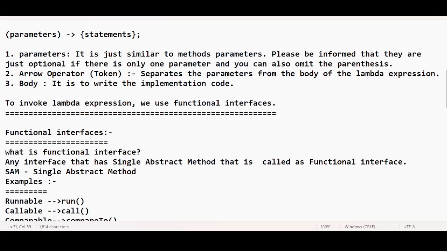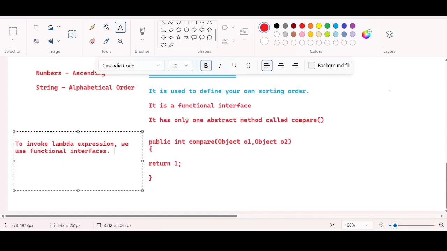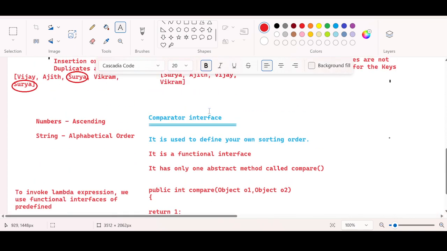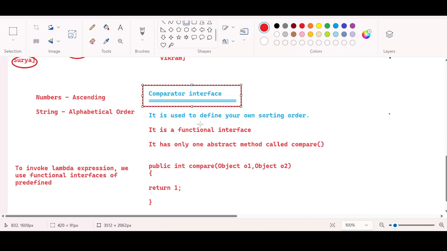Now from today we are going to invoke lambda expressions using predefined functional interfaces. So don't you think that this comparator is a predefined interface? So I can use this interface to invoke my lambda expression. Right? How is it really possible?